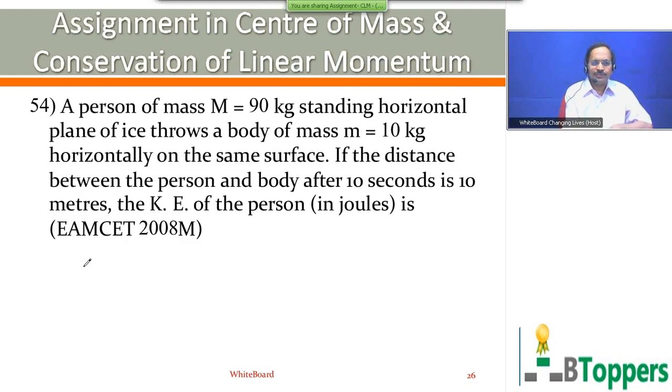So here, let V1 be the magnitude of the velocity of the body of mass small m, which is thrown by the person along the ice surface.